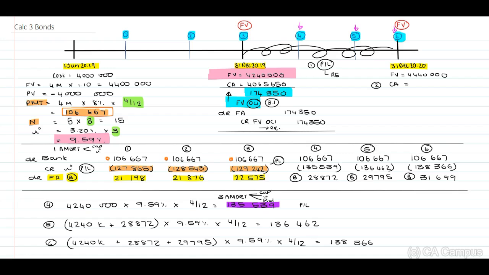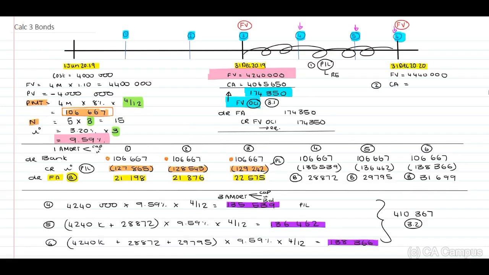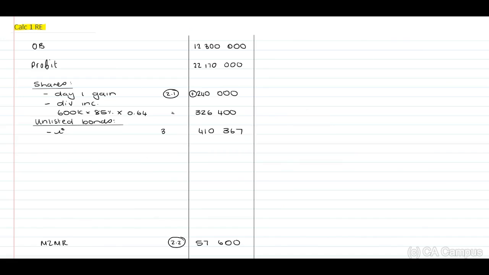We can add all of the purple together, and this will be the total of the interest that should be included in our profit and loss, and this is an amount of 410,367, and this is going to be my calculation 3.2. Let's transfer this because this will be my interest, and this will be 410,367. Did I indicate 2? Let me just check. Yeah, calculation 3.2, calculation 3.2.